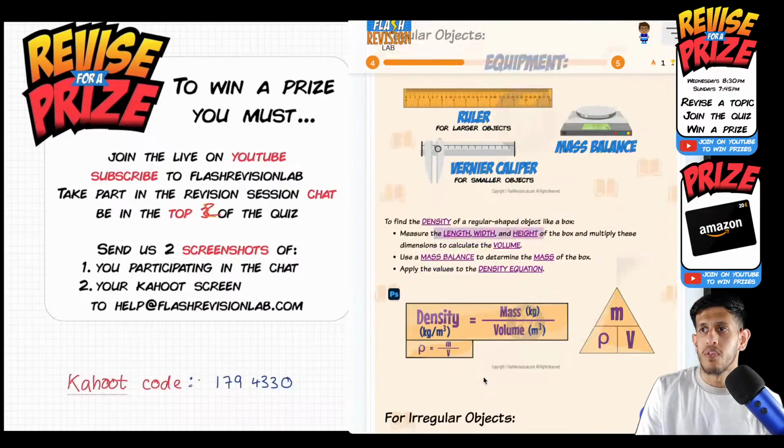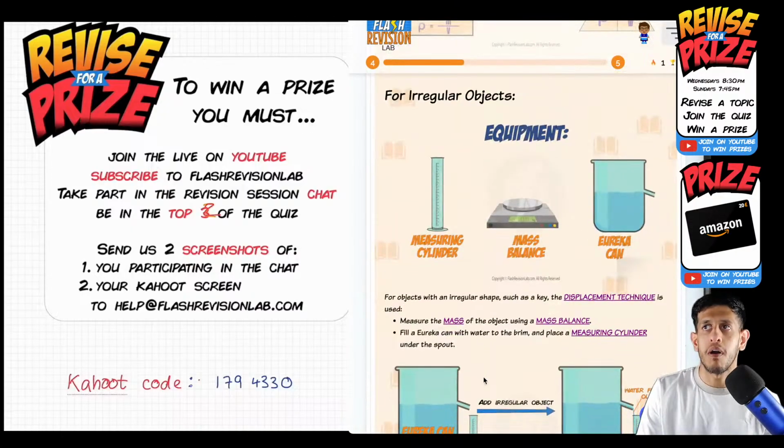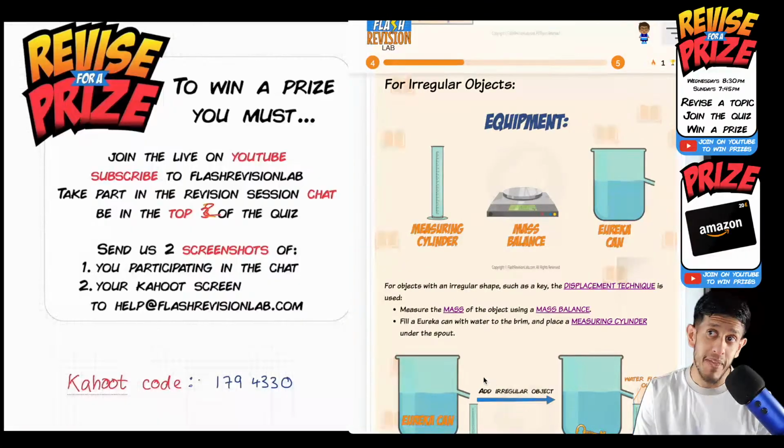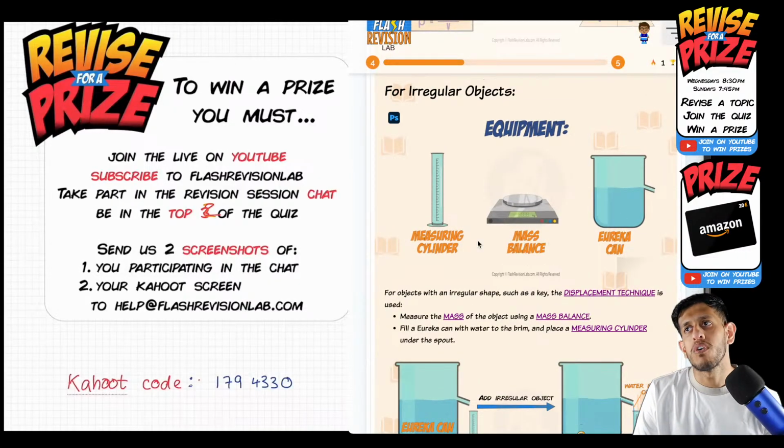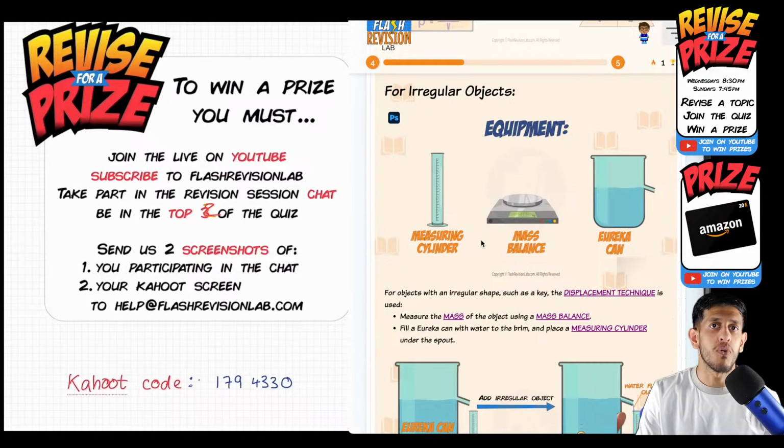Now the one that's more difficult and often comes with more marks, and you want to pay attention here, is the experiment for an irregularly shaped object. Here you can't just measure the lengths of the sides with a ruler. Let's say it's like a rock, for example. That's not a uniform shape. So you can't measure all the sides and find the volume. It's very irregular.